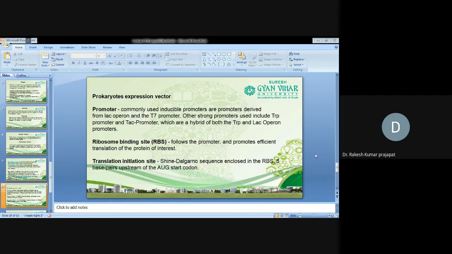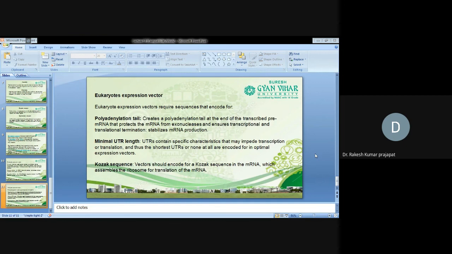So ribosomal. Then the eukaryotic expression vector contains polyadenylation signal, minimal LTR length.